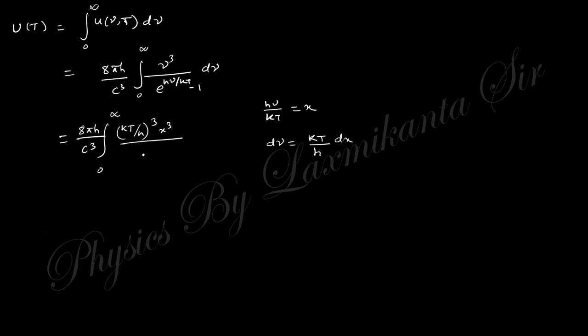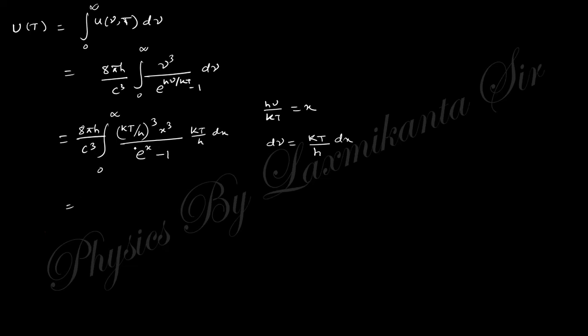Now if you take h nu by kT as x, you will get d nu equals kT by h dx, and the limit will be 0 to infinity. So 8 pi h by c cubed, integral from 0 to infinity of nu cubed, where nu means kT by h, whole cube, x cubed by e to the power x minus 1, and d nu is kT by h dx.